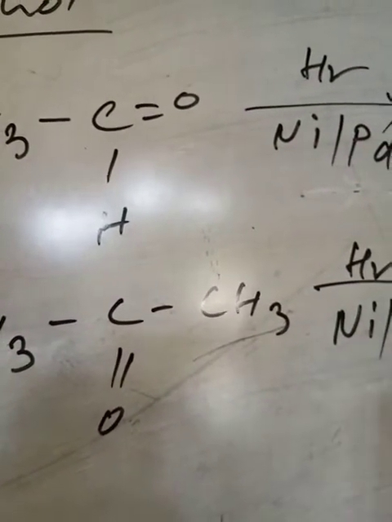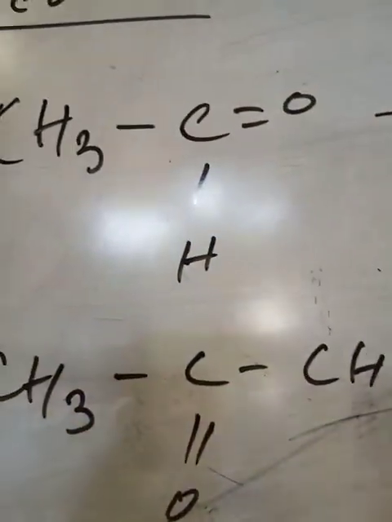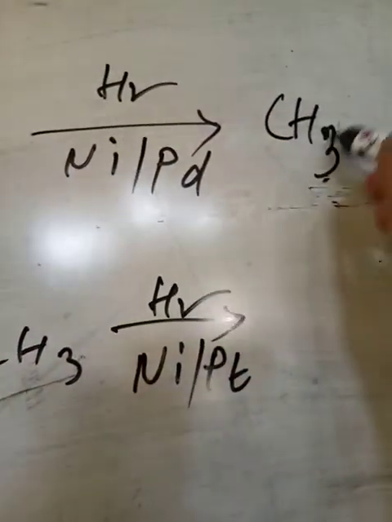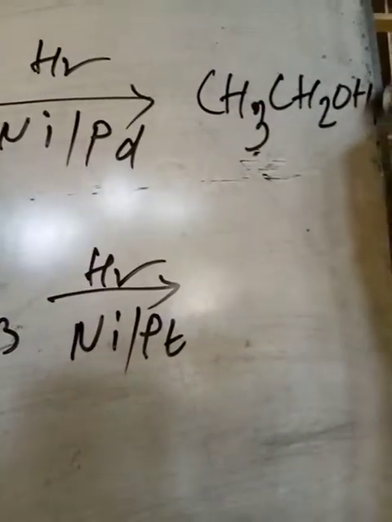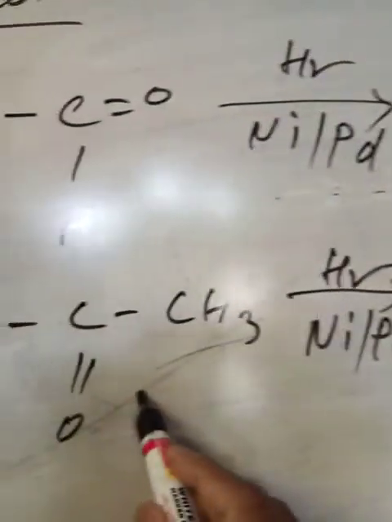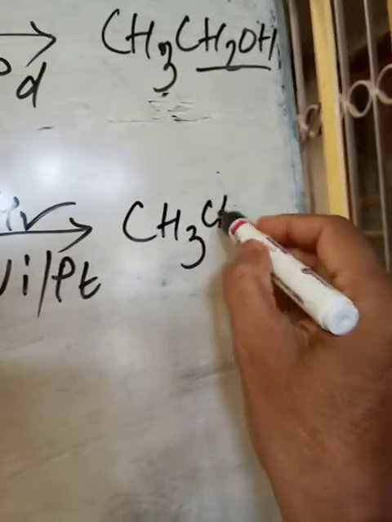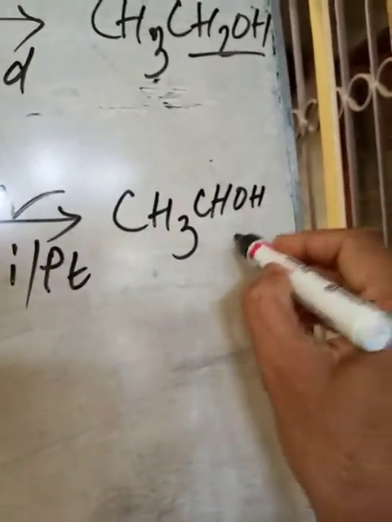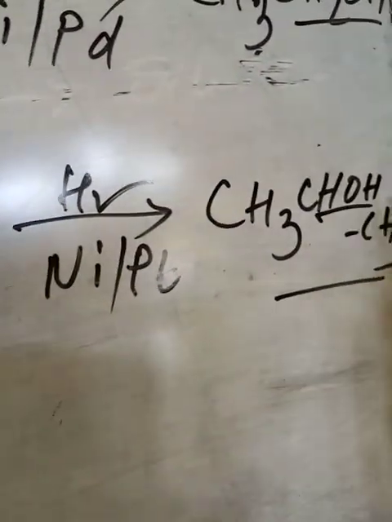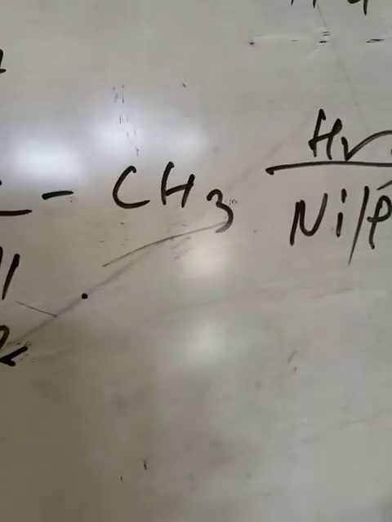if aldehydes and ketones are reduced, then from aldehyde we will get primary alcohol. This is primary alcoholic group, and from ketone we will get secondary alcohol, CH3 CHOH CH3. This is secondary alcohol group. So carbonyl group will reduce to secondary alcohol.